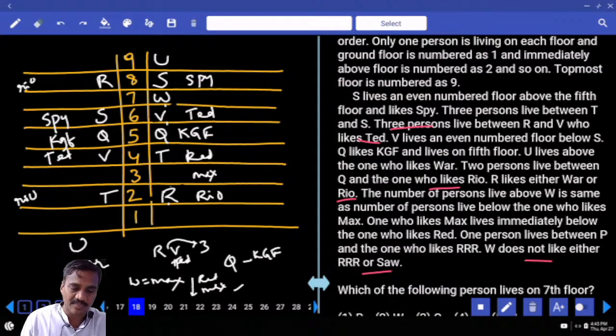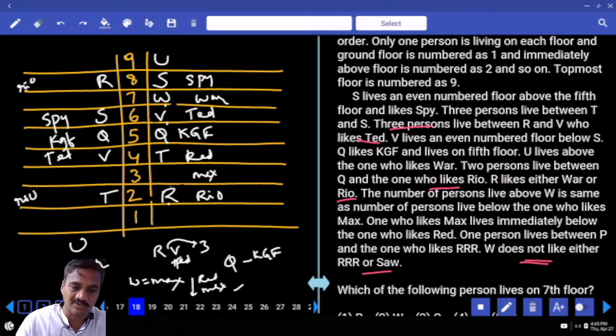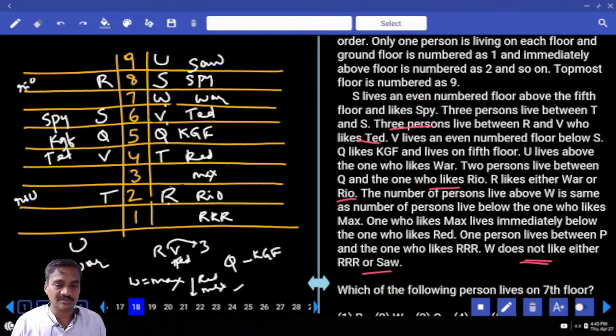Now where is war? U is above war, so war is here, because W does not like either triple R or SAW. Hence here it must be what? Triple R. Now if it is triple R, it must be SAW. Then who is the person? Two more persons are left over here. The remaining pair is P and X.